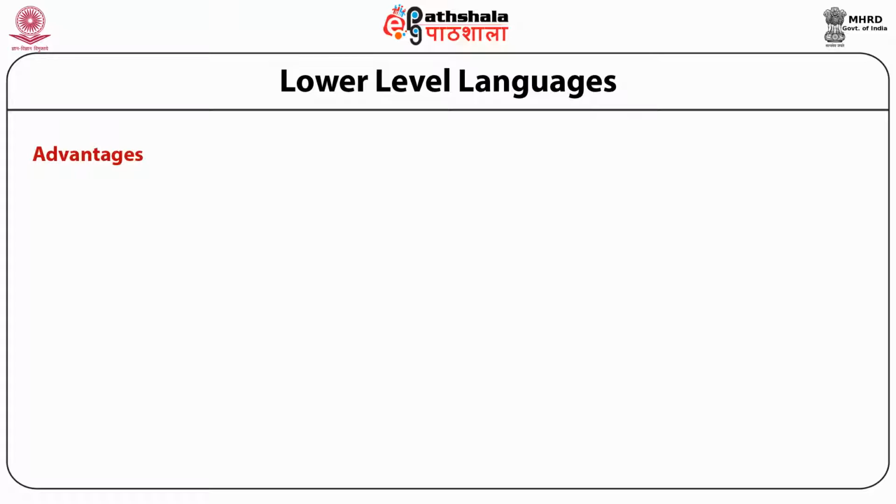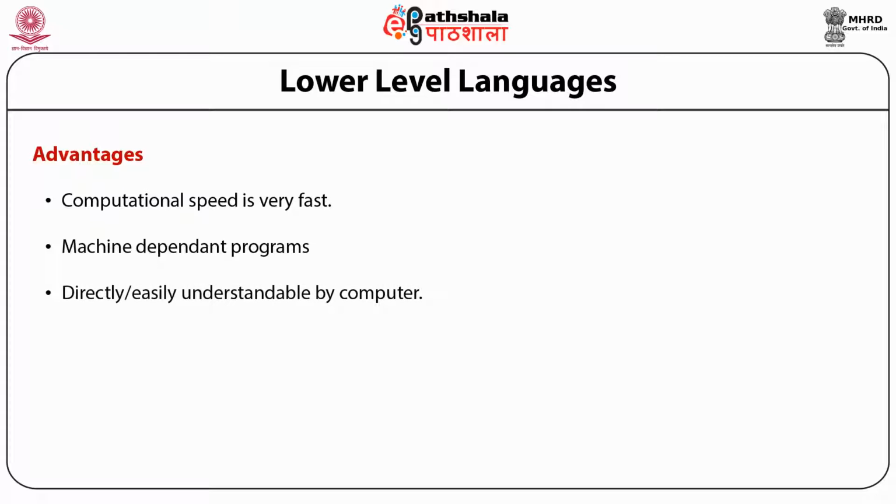The low level languages have many advantages as well as disadvantages. The advantages are that the computational speed is very fast in case of low level languages, because the computer understands the machine form directly, and these languages are machine dependent. That means a program written in machine language or assembly language can run in only that machine, it cannot run in another machine, and these languages are directly or easily understandable by the computer. This is the advantage of low level languages.